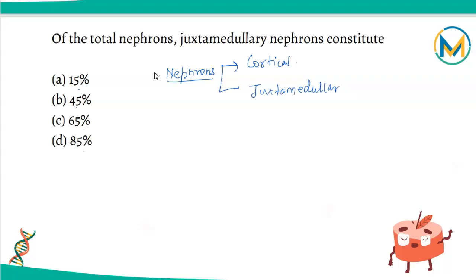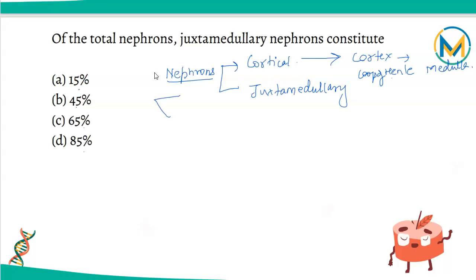Like the name suggests, in a cortical nephron the entire portion of the nephron is within the cortex, and only a very small portion of the loop of Henle is in the medulla.